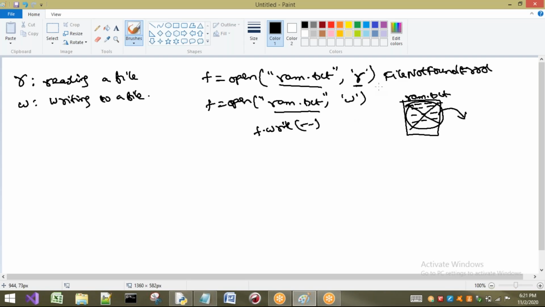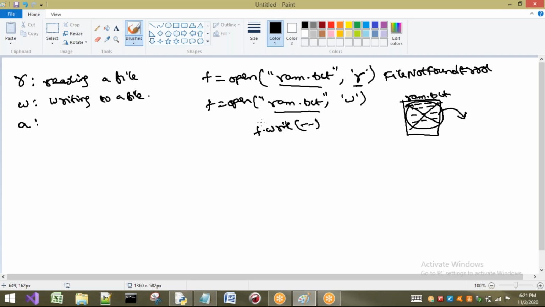Now next operation. Because of this disadvantage, we are going for one more operation called append. So here we are going to open a file for appending the data. So what is meant by appending and what is the difference between appending and write? Let us see now. In write, what happens? If the file is present, the data will be written inside the file.